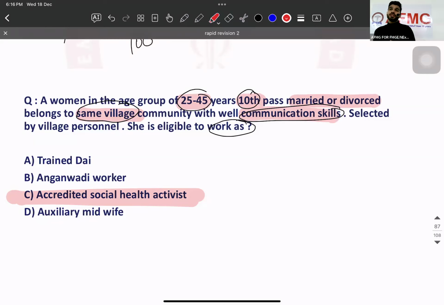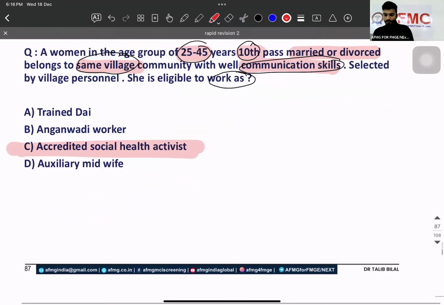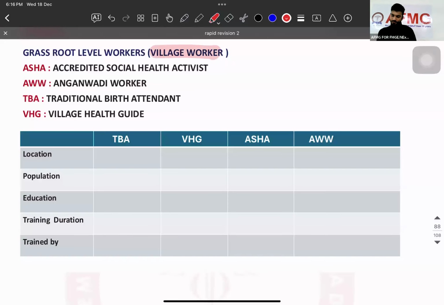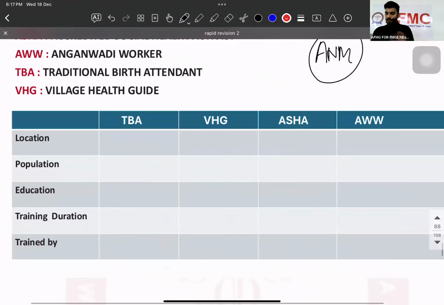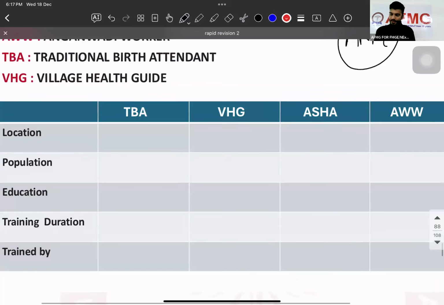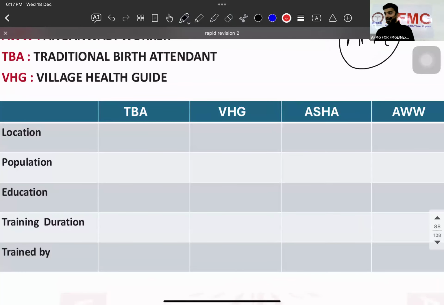Asha is going for the surveillance of which disease? Leishmaniasis and filariasis and also sometimes tuberculosis. ठीक है? Now, grass root level workers in the village. Now बच्चों, village में कौन कौन सा चलता है? First question was asked, FMG PYQ. Which of the following is not a village worker? Direct answer बता दो. Auxiliary nurse midwife. है ना? चलो.